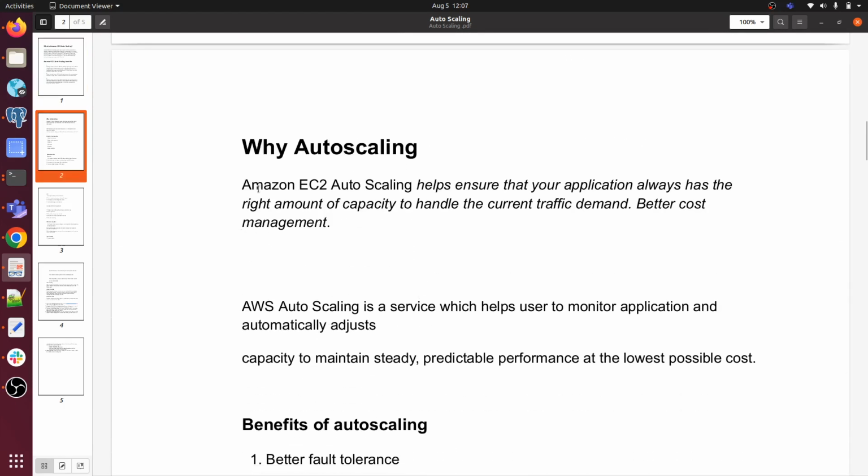So why auto scaling? Amazon EC2 auto scaling helps ensure that your application always has the right amount of capacity to handle the current traffic demand.